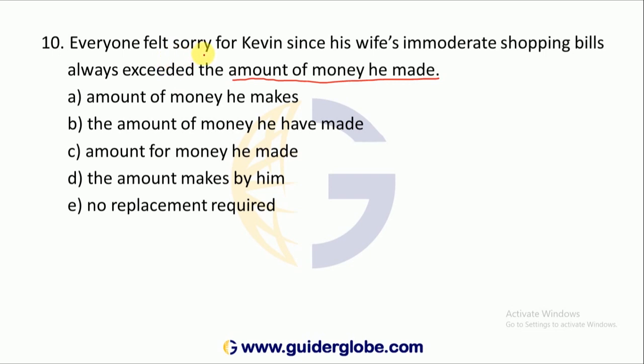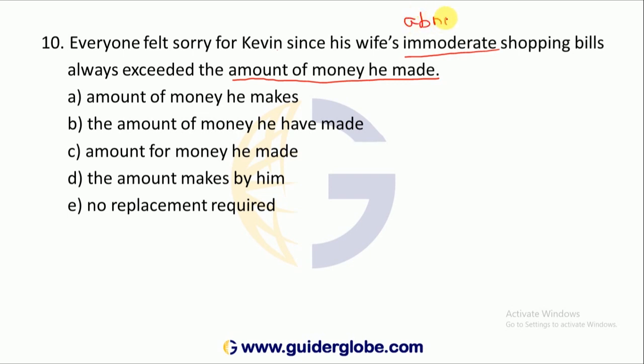Everyone felt sorry for Kelvin. Kelvin is name of a person. Since his wife's immoderate, what is immoderate? That means abnormal shopping bills.